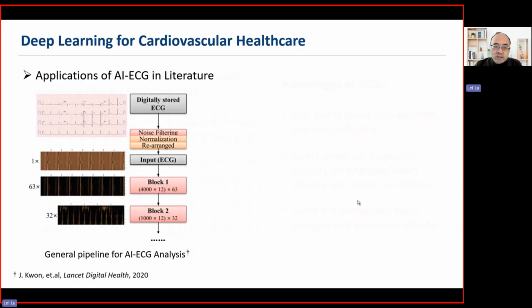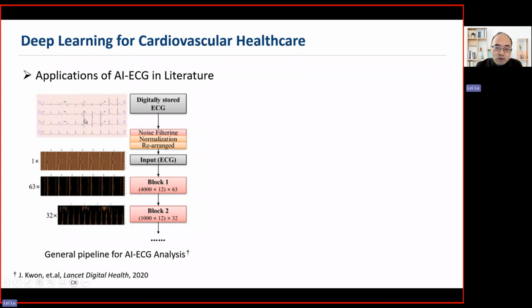So actually, there are many applications of AI-ECG in the literature. This figure shows a general pipeline of ECG analysis. We can use an ECG test, which can be either a standard ECG test or from wearable devices.